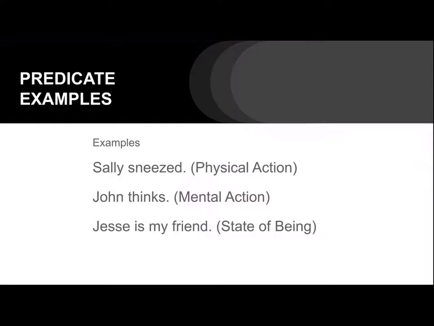And the last one, the state of being, is showing the subject's state or condition. So words like is, are, and were are verbs that show this state of being. For example, in the sentence, "Jessie is my friend," is shows the state of being. It links or connects the subject Jessie with what Jessie is. For this reason, words that show state of being are called linking verbs. And they include am, are, be, been, become, is, seem, was, and were.